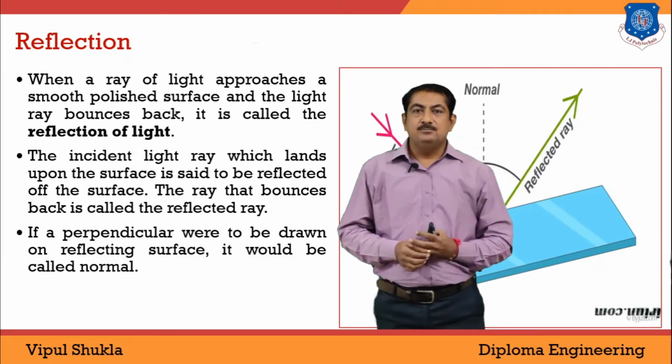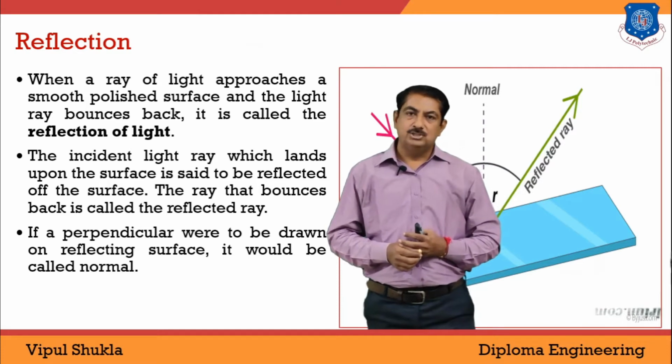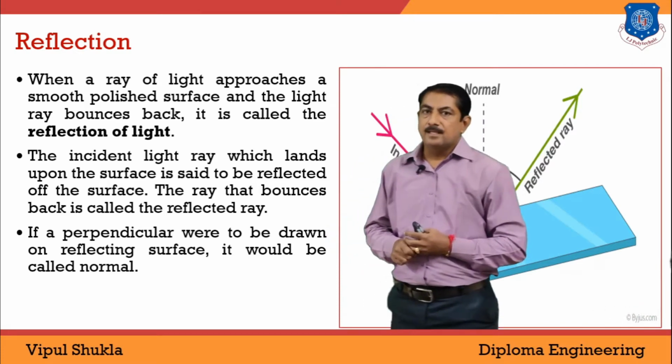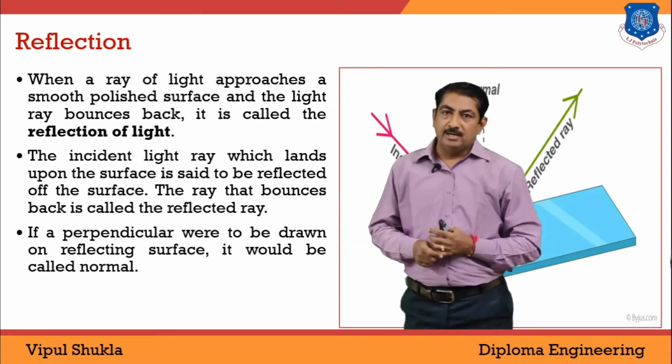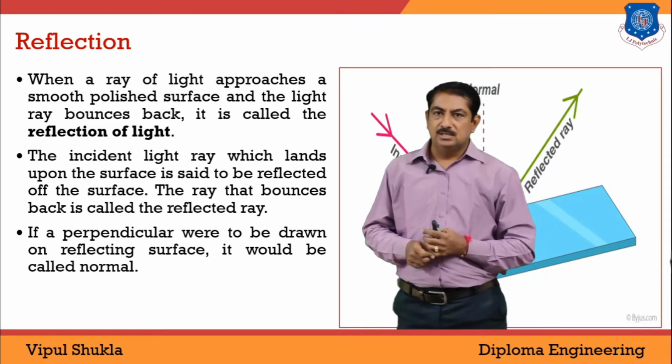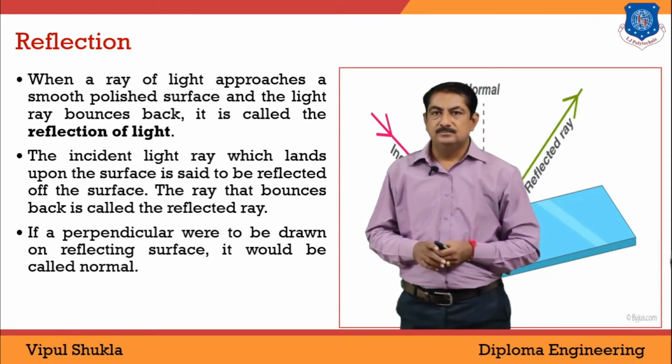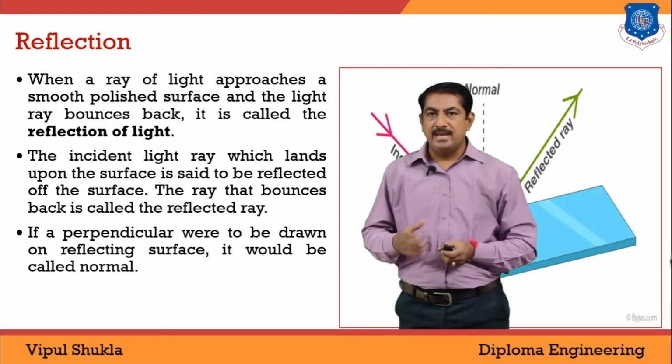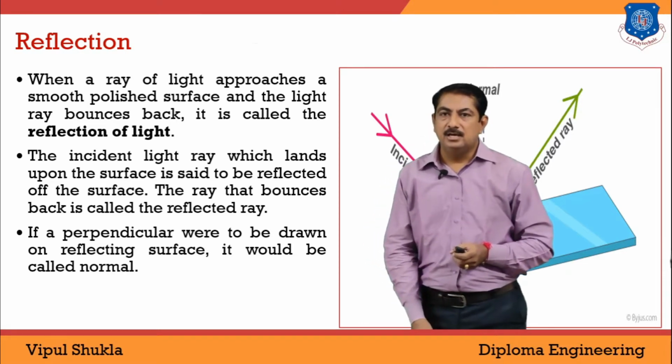The first question that arises in your mind is, what is reflection of light? Reflection of light is when a ray of light approaches a smooth polished surface and the light ray bounces back. It is called the reflection of light.